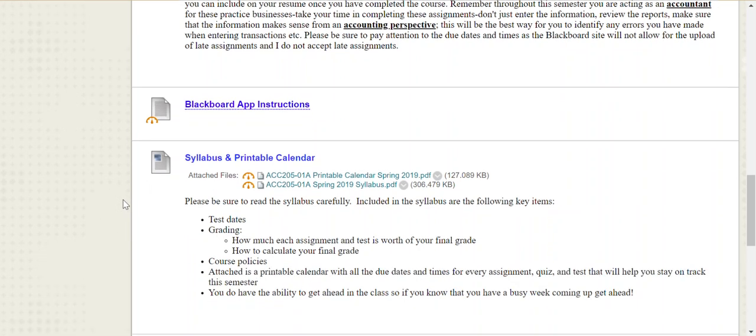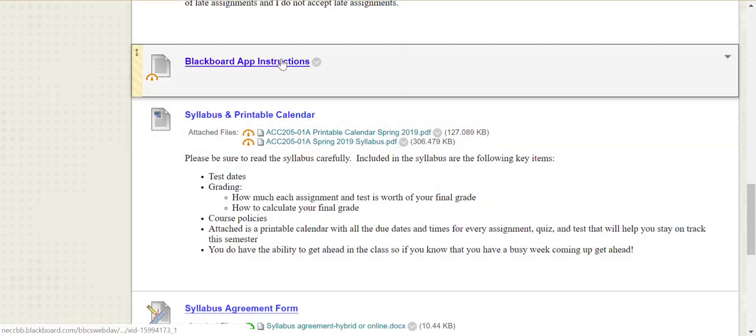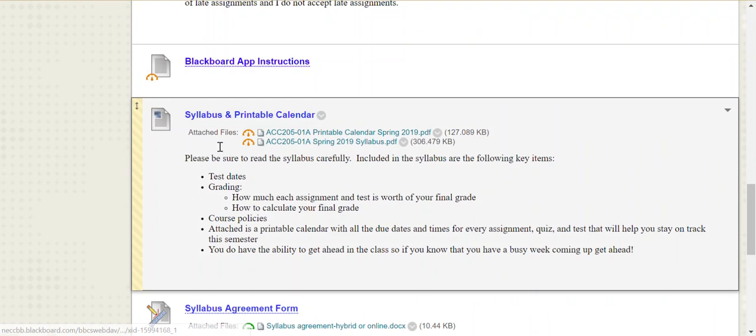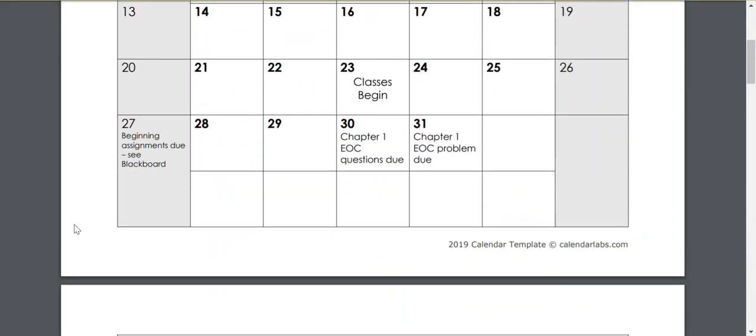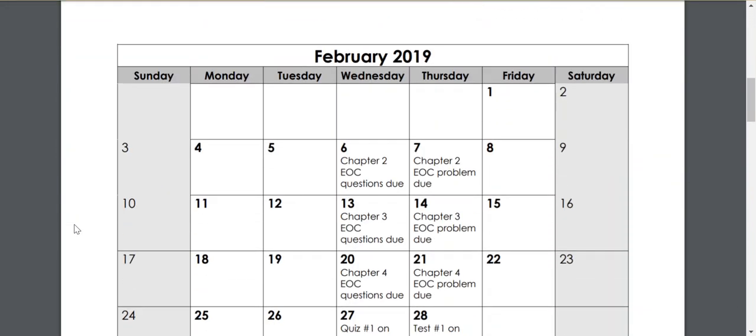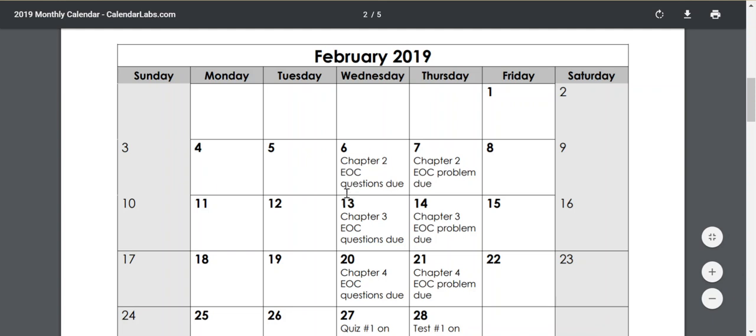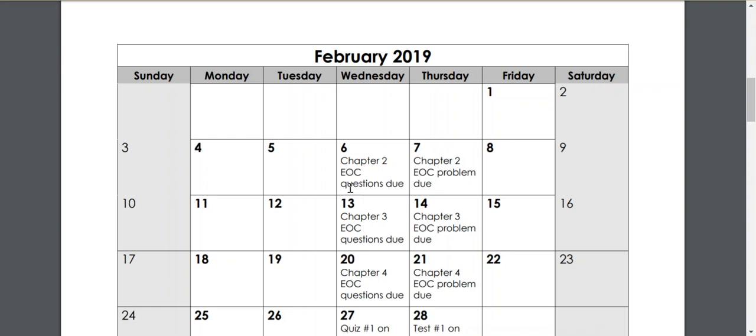If you are interested in downloading the Blackboard app, the instructions on how to do so have been included right in here for you. So for the syllabus, I have provided two very important documents here, the actual syllabus and a printable calendar. The printable calendar has every due date for each assignment throughout the semester. Again, you see that you have two assignments during the week, one that's due on Wednesdays and one that's due on Thursdays. The end of chapter questions are going to be completed in Blackboard. They are at the end of the chapter as well, so you can review them there if you'd like to, but they'll be submitted through Blackboard.